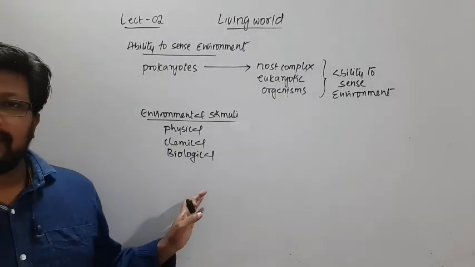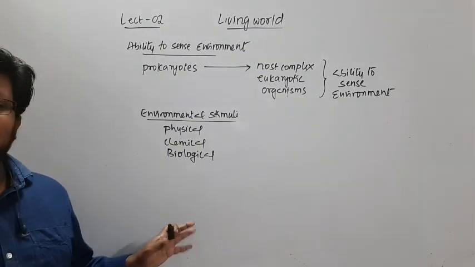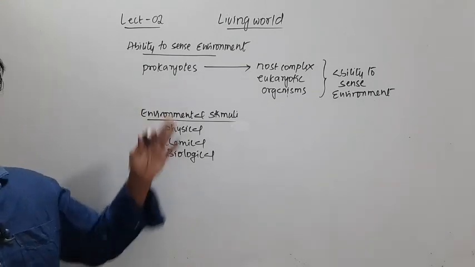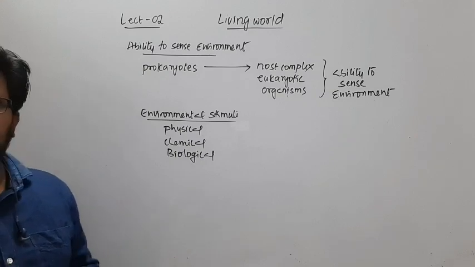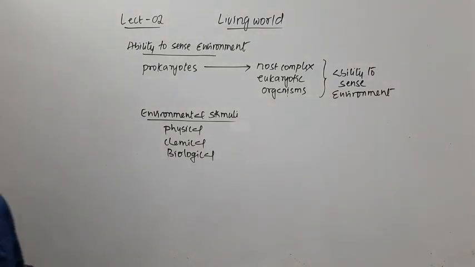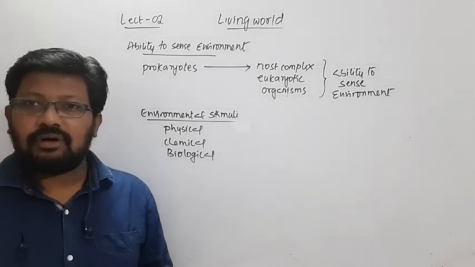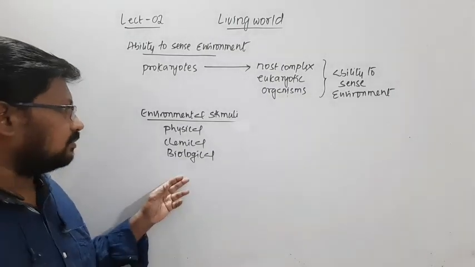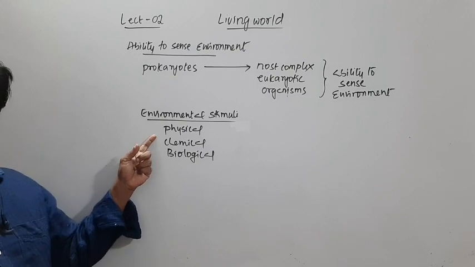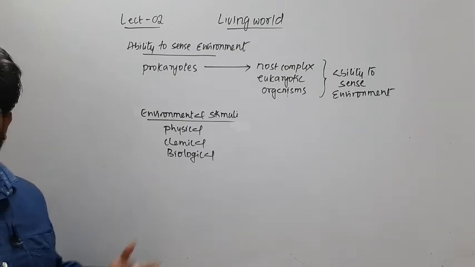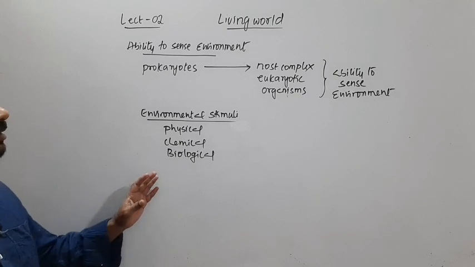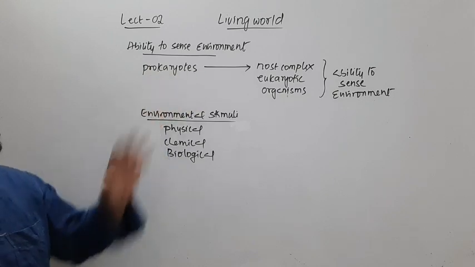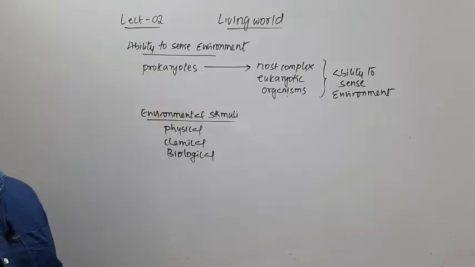In our case they are detected with the help of sense organs, and in the lower group of organisms, say in case of amoeba, even though it doesn't have any sense organs, it is capable of detecting almost all different kinds of stimuli. That may be physical, chemical, and even biological. So all those environmental stimuli will be detected by these prokaryotes up to the most complex eukaryotic organisms.